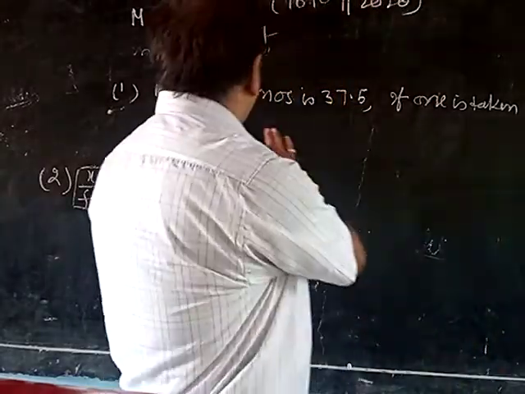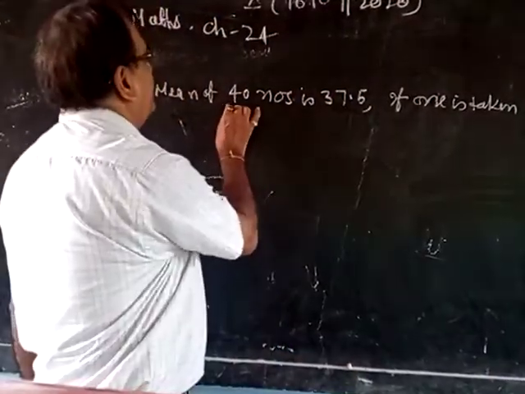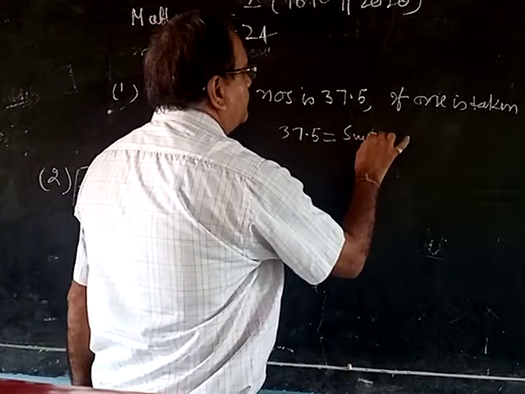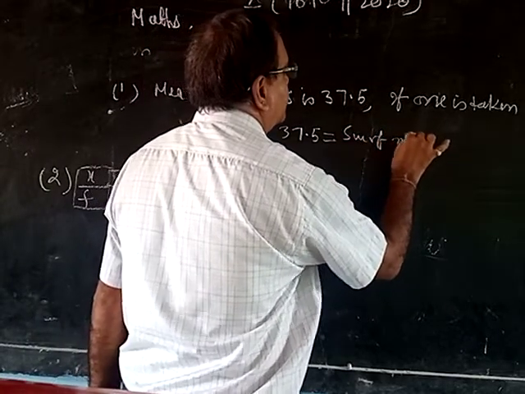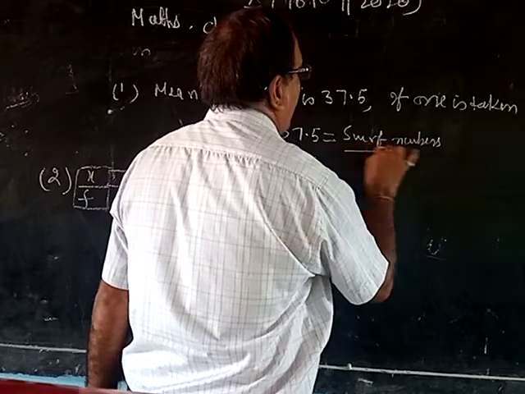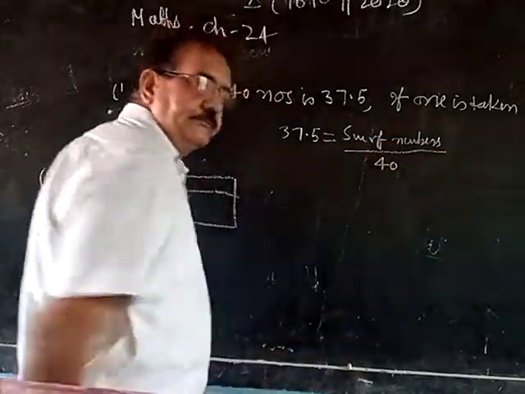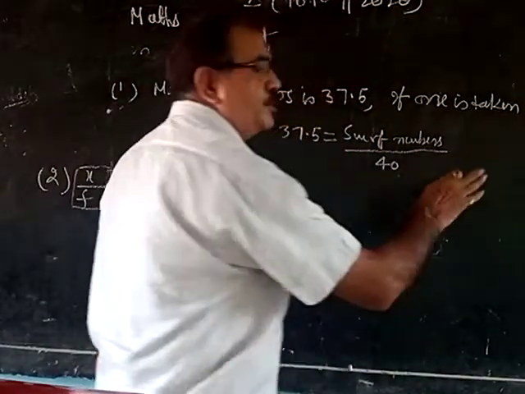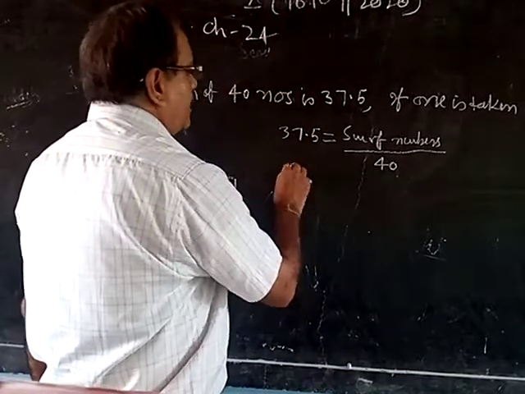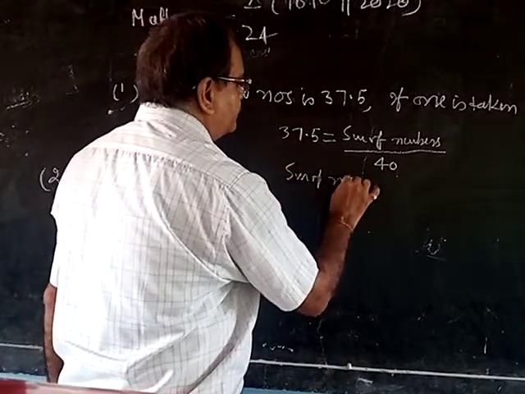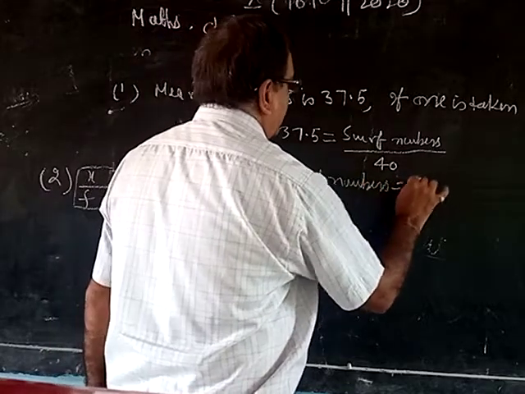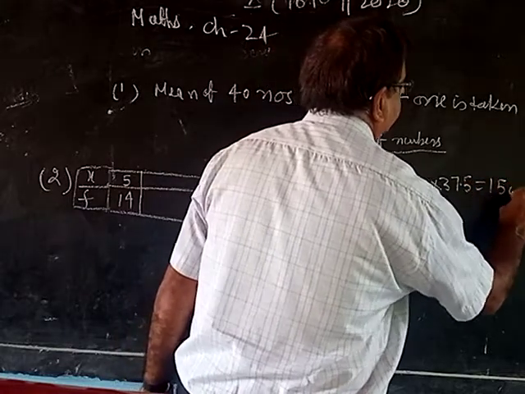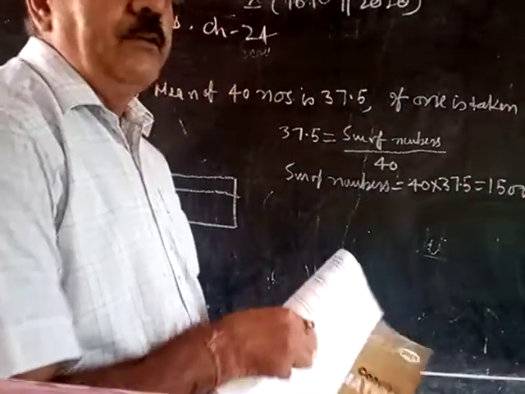In a question like this, the mean of 40 numbers is 37.5. Average is equal to the sum of the numbers divided by the total number. The total number is 40. This is the way to find the average. So the sum of numbers is 40 into 37.5, that is 1500. Right? What is the value? 1500.